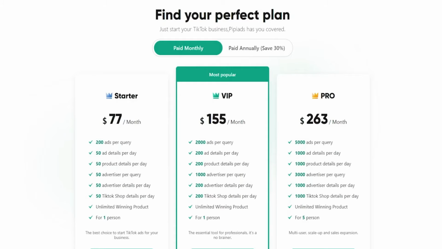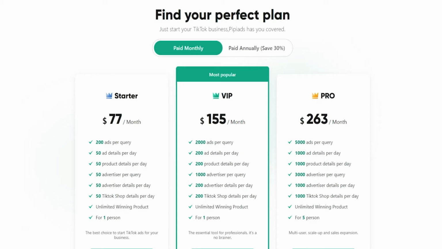But moving on, finally we come to the pricing. Now in the pricing section, you can find your perfect plan. Just start your TikTok business. Pipiads has you covered. So you have 3 plans: the starter, the VIP, and the pro plan. The starter plan is $77 per month with 200 ads per query, 50 ad details per day, 50 product details per day, 50 advertisers per query, 50 advertiser details per day, and 50 TikTok shop details per day. And this is all obviously only for one person, solopreneur all the way.